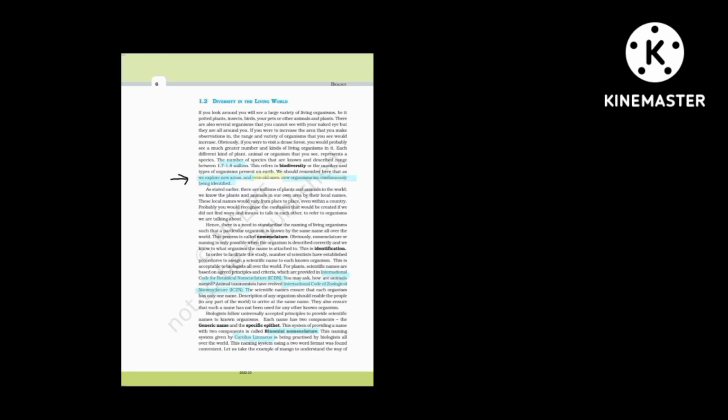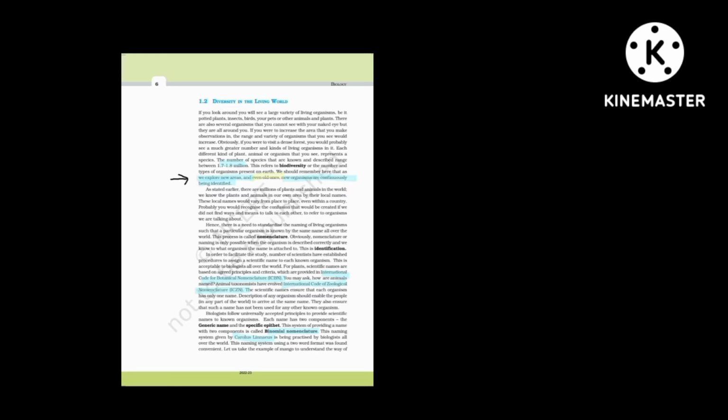And there are processes called nomenclature and identification. Nomenclature is the process through which we name an organism. Before naming an organism, we should know the characteristics of the organism to which it belongs. That is known as identification.